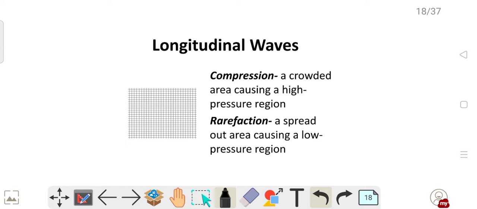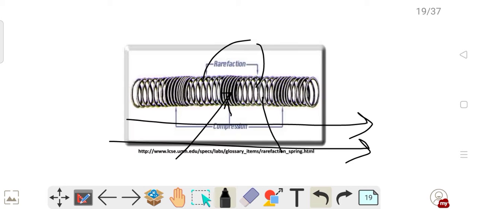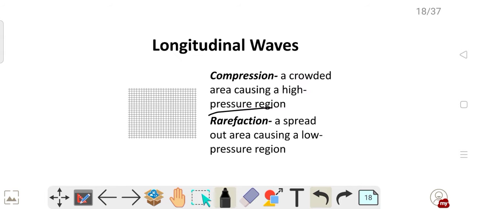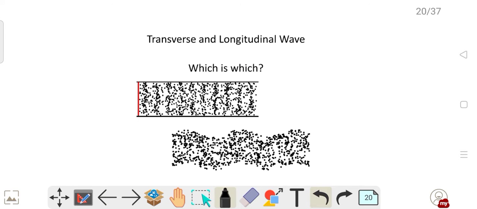Compression means a crowded area causing a high pressure region. Rarefaction means a spread out area causing a low pressure region. If you see here, this is a crowded area, this is a spread out area. So this is a high pressure region, this is a low pressure region. I hope this is clear. Now, there are some terminologies. So you see, this is an example of which wave? Longitudinal wave. This is an example of which wave? Transverse wave. Okay. Now, up to this it is clear.